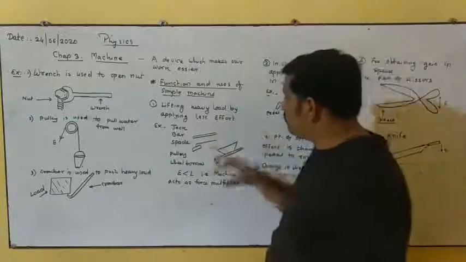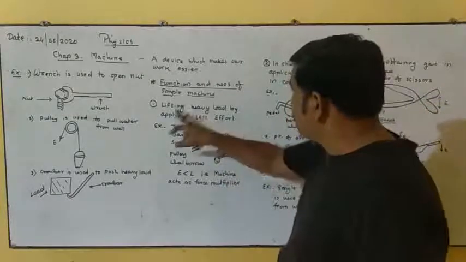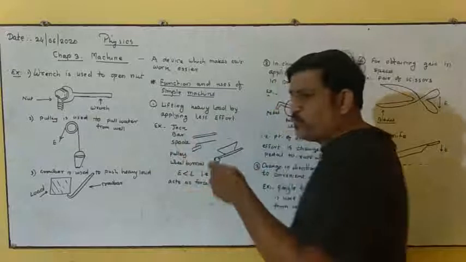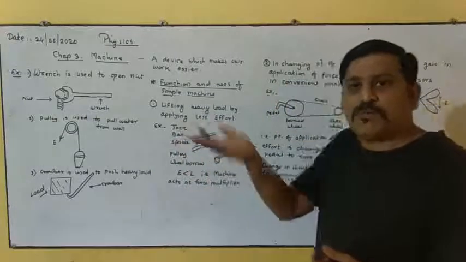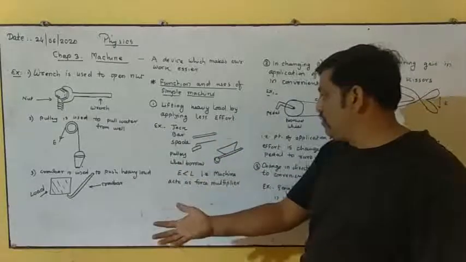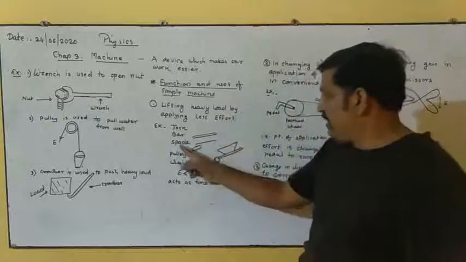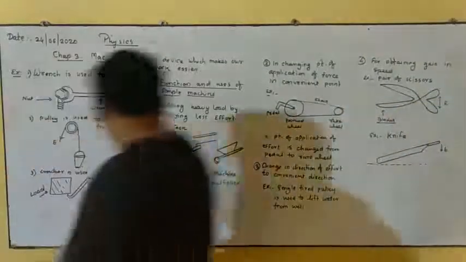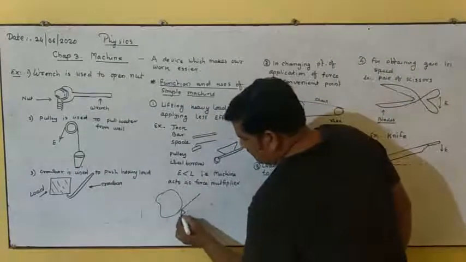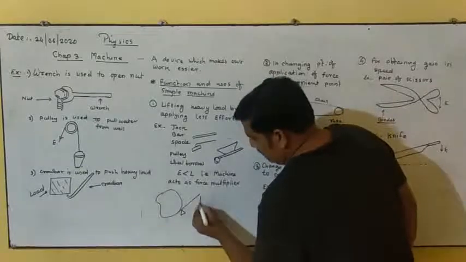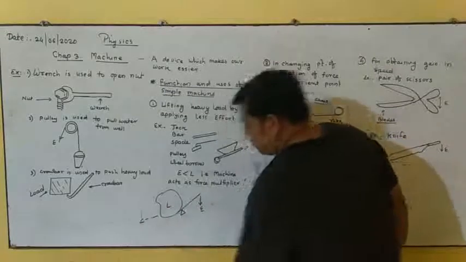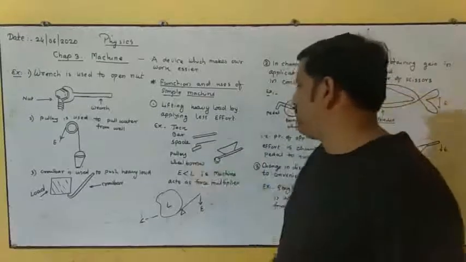So what is the function of all these machines? Lifting a heavy load by applying less effort. Jack: we require very little effort to turn a jack up and to lift up the car. We require lesser effort to shift a heavy load by applying a smaller effort. I can show you here how to use this bar. Assume that a heavy stone is there, and if you put a bar here and a small stone below this bar, and if you apply effort over here, very little effort is required, then you can shift this stone, right? So in this way we can use a bar.